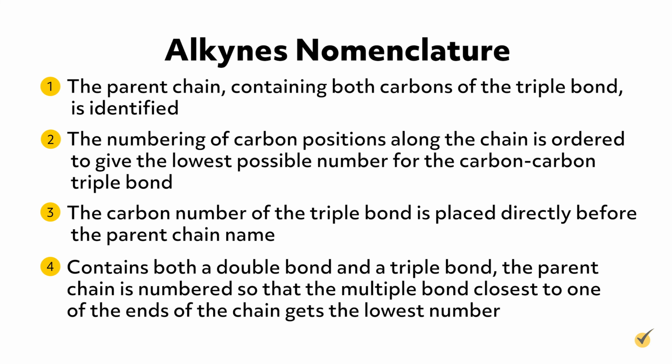Fourth, if an alkyne contains both a double bond and a triple bond, the parent chain is numbered so that the multiple bond closest to one of the ends of the chain gets the lowest number. If triple and double bonds are the same distance from different ends of the chain, the carbons are numbered such that the location of the double bond receives the lowest value. In cases with both triple and double bonds, the molecule is named N-ene-N-yne, with the double bond root name preceding the triple bond root name.